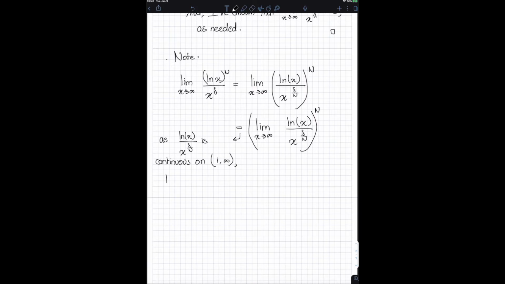I know that the limit as x approaches infinity of ln of x divided by x to the power of delta over n, to the power of n, is equal to the limit as x approaches infinity of ln of x divided by x to the power of delta over n, whole power n. And this is true by the limit law of composition.